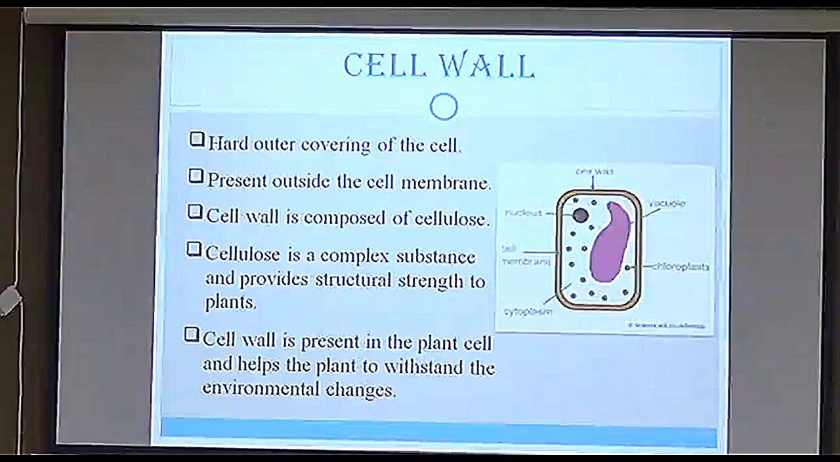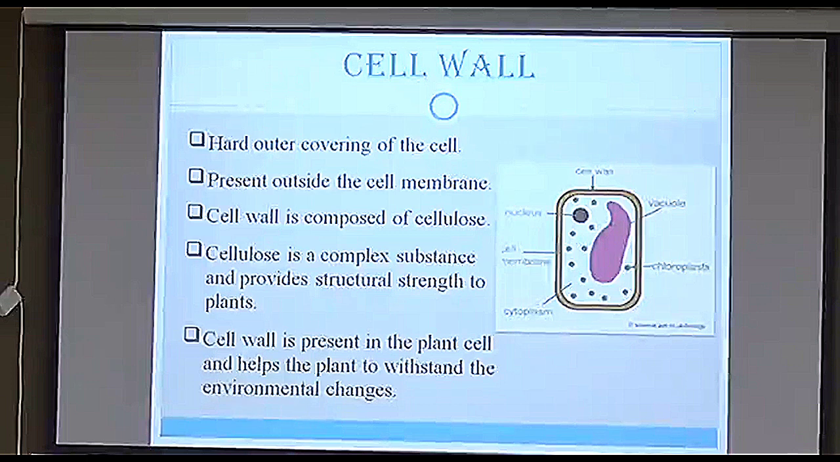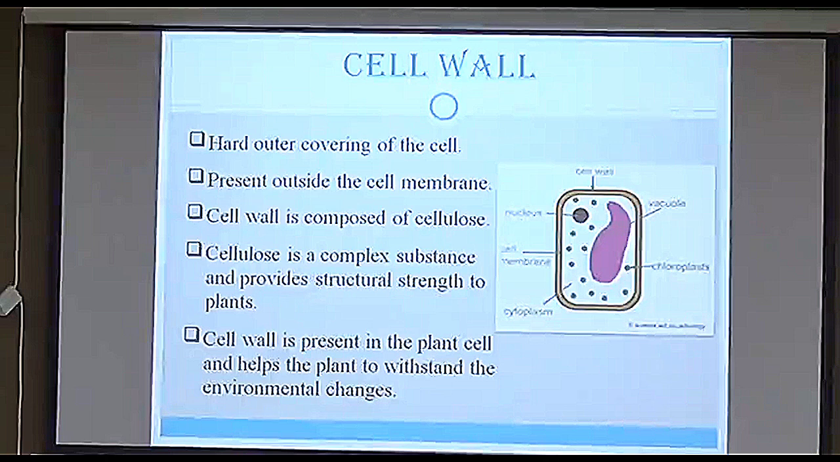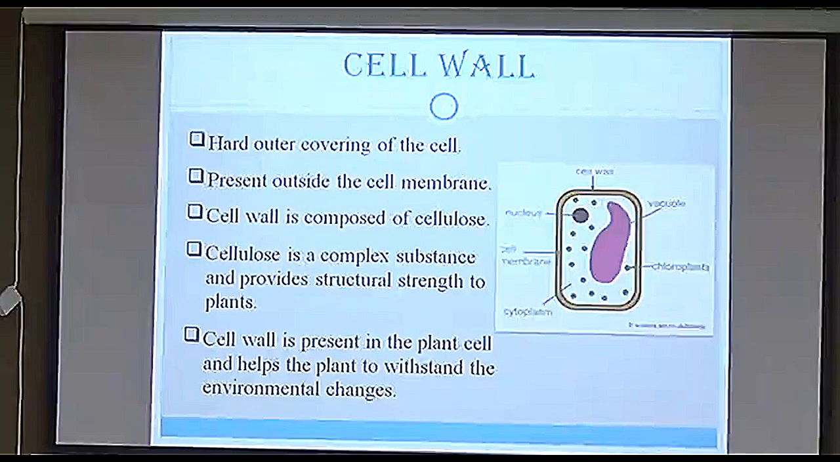If you see the plants, they are a little bit harder, right, in comparison to animals. We are soft because we don't have the cell wall. As I have told you, we don't even have cellulose. The cell wall is present in the plant cell and helps the plant to withstand environmental changes. Definitely, we people always stay in an environment which is suitable for us. We have our homes. We are not making that harsh condition of the environment. But when it comes to plants, they face hard conditions like rain, sunlight, wind, cyclones, too many things. So the cell wall will help them to bear those harsh conditions.